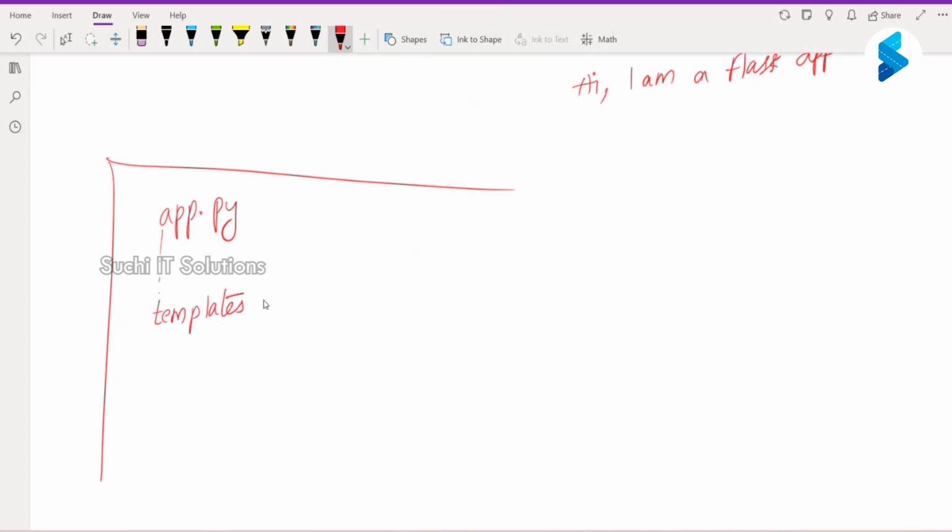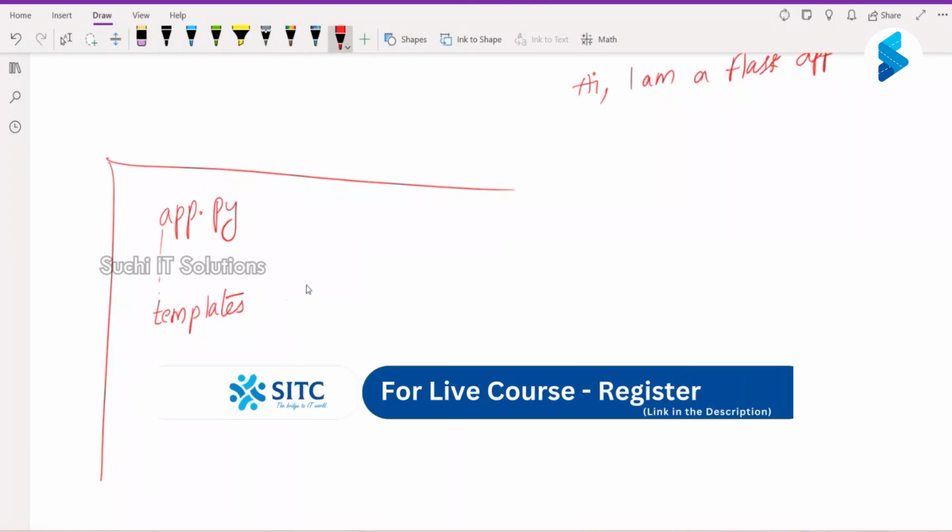Inside your project, create a directory called templates. This directory will hold HTML files.